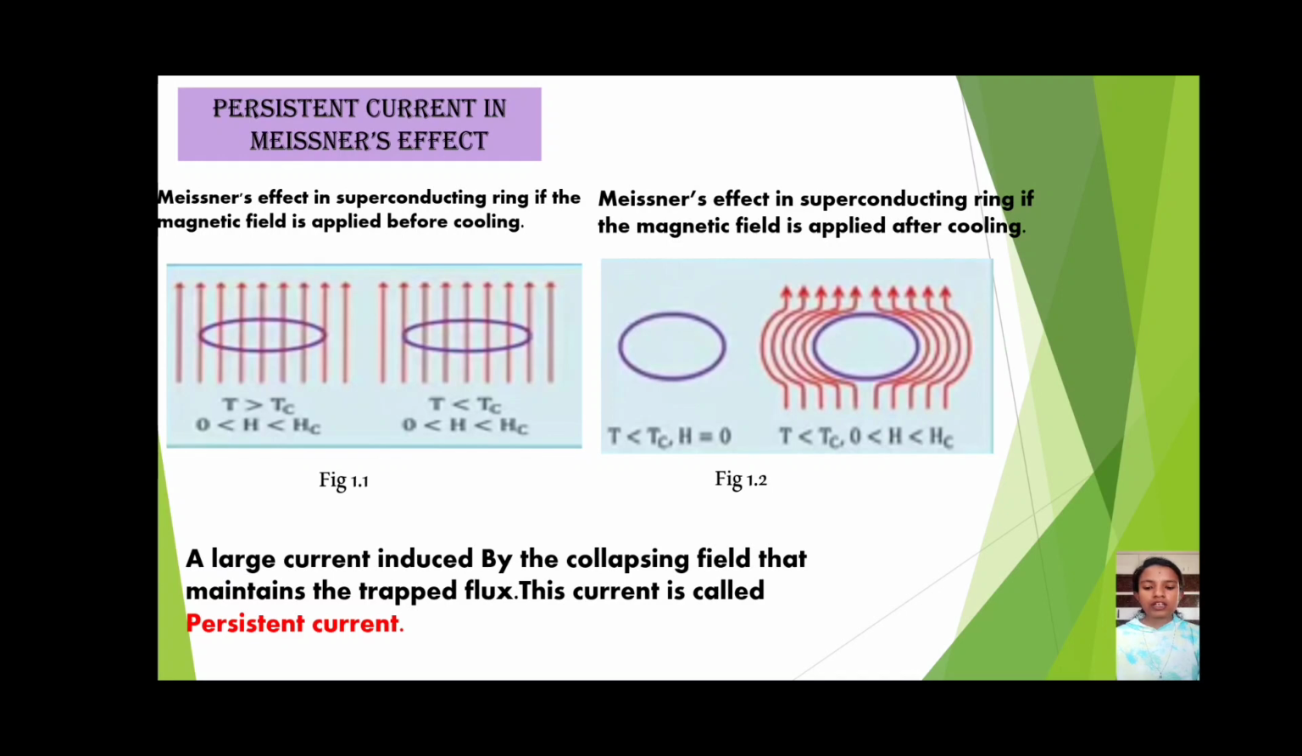And again the figure shows the Meissner effect in a superconducting ring if the magnetic field is applied after cooling. Here the field lines are completely excluded from the ring. In this case, temperature is less than critical temperature, then 0 is less than magnetic field, which is less than critical magnetic field.